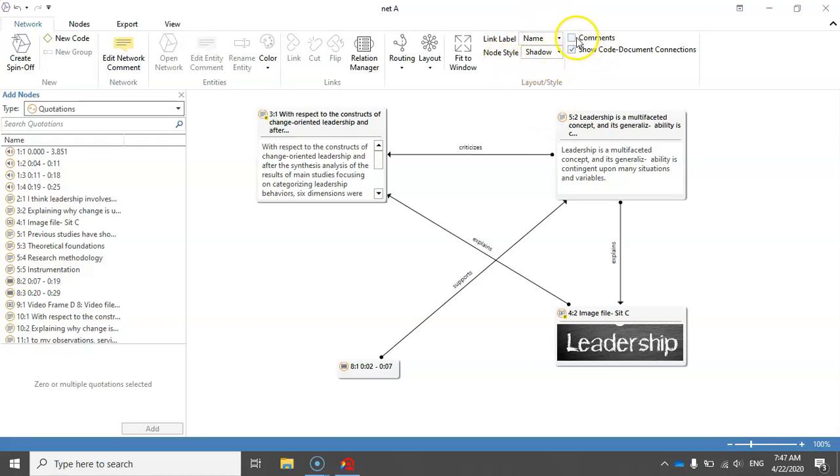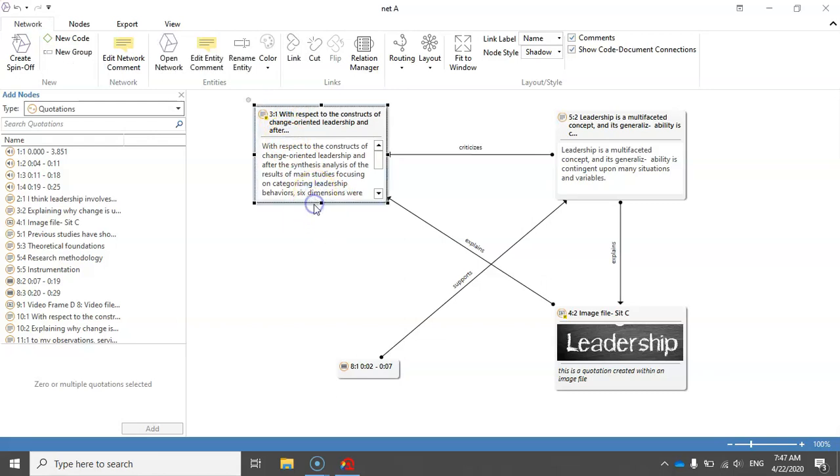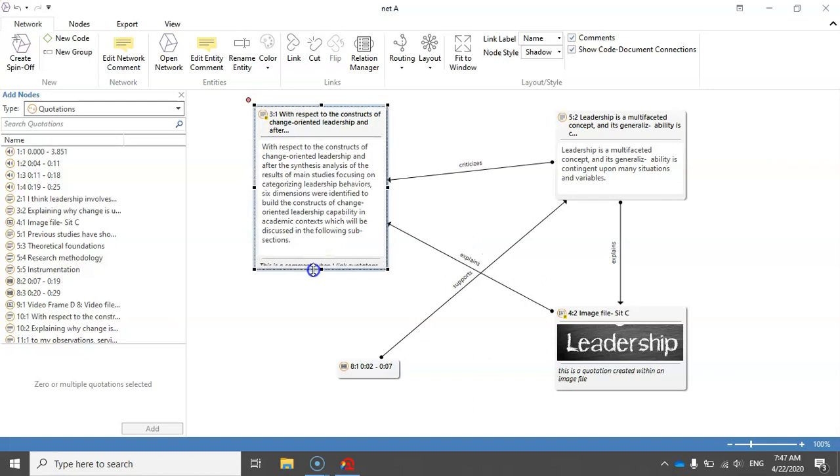Also, I can select this box so that the comments of the quotations are displayed in this network. If I click on this, you can see that the comment of this image quotation is displayed here, and also for this quotation 3.1, the comment is displayed, but because I have resized this, you cannot see that.